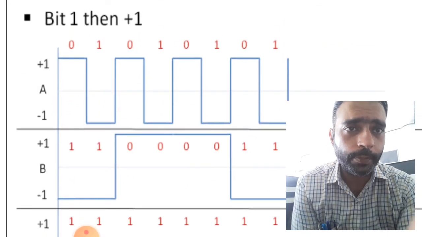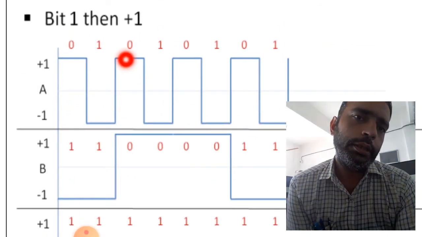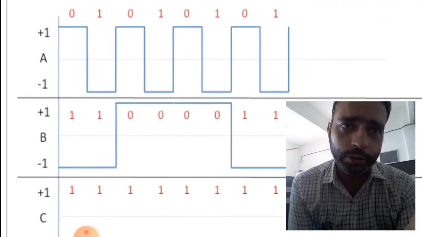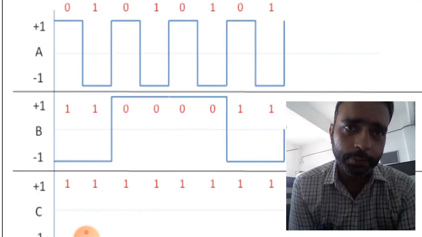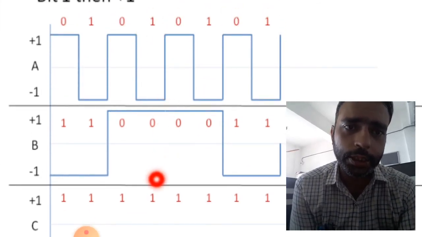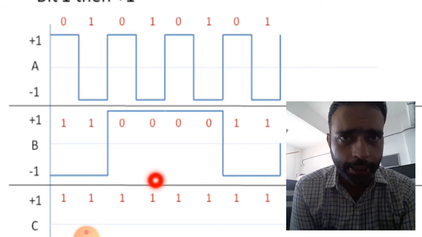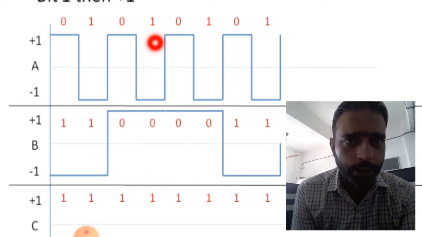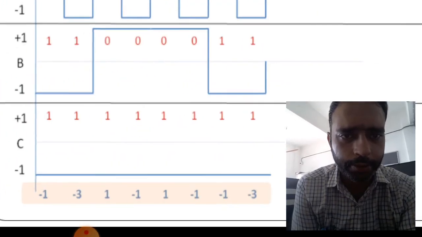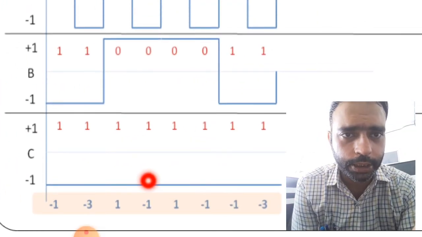Then after here, +1 had come in this, right? So now we will take this part. So here it is 1, here it is 0 and here it is 1, and for 1 we are taking -1, +1 and -1, again -1 will be here, right? So here it is -1.